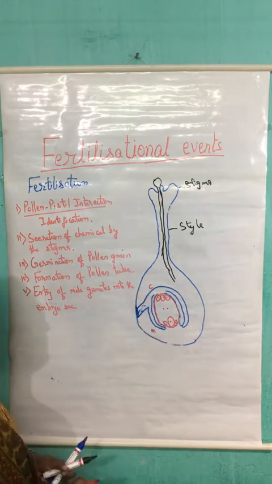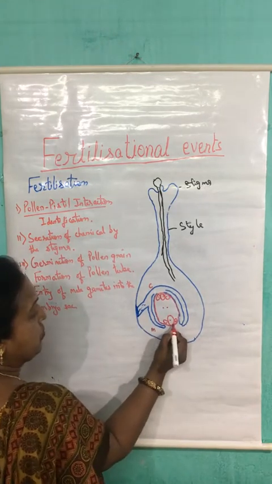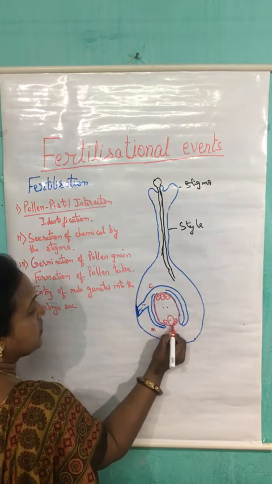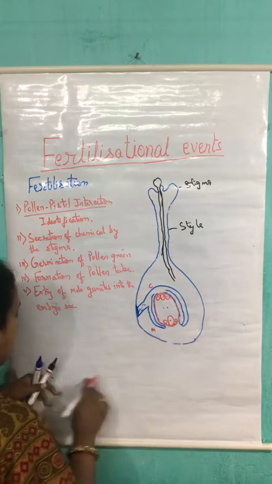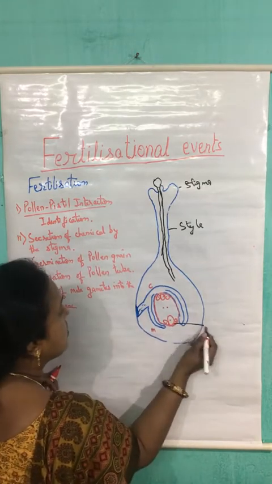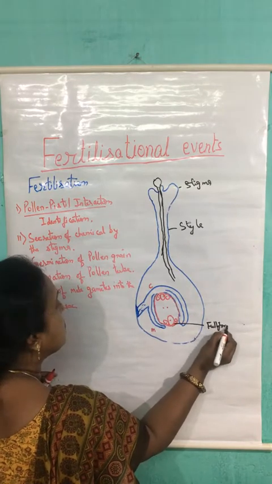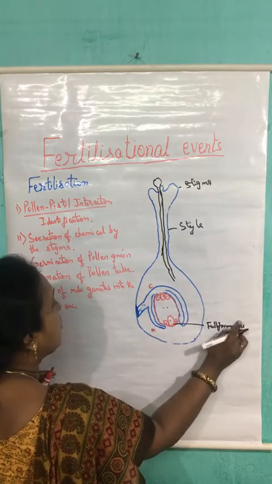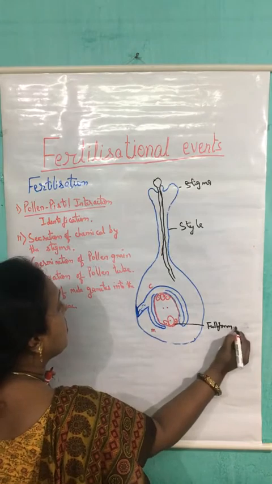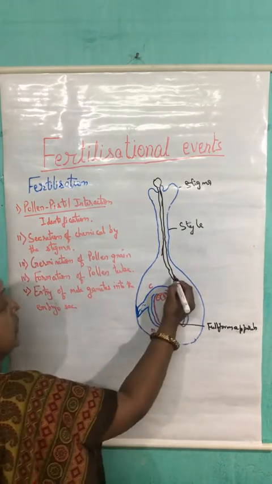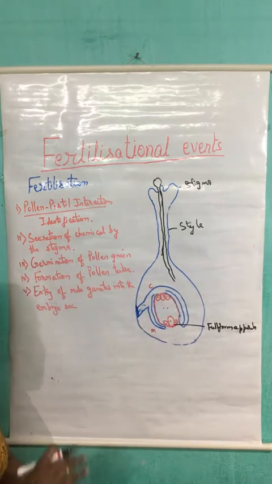They are available here. Here, at these synergids, some fusiform cells are present. These form the filiform apparatus. Now the pollen tube formation takes place.